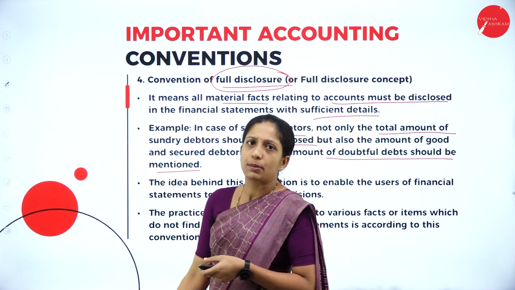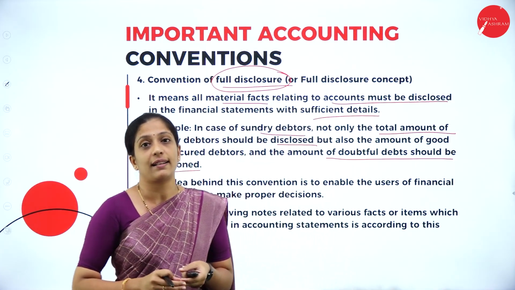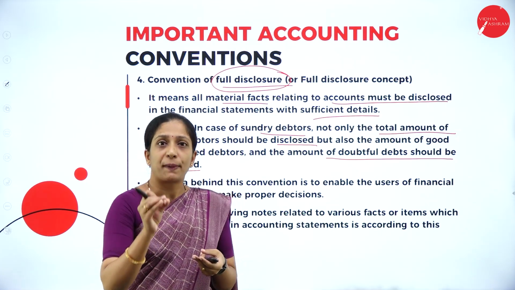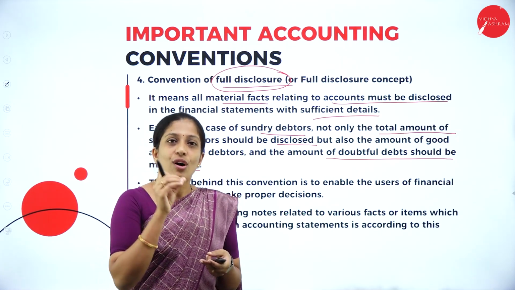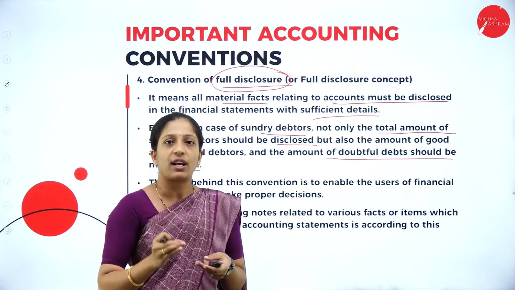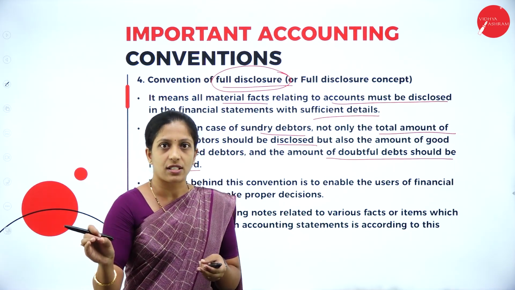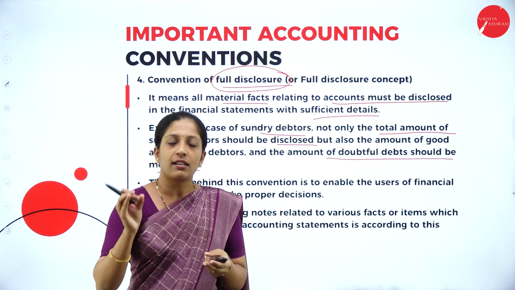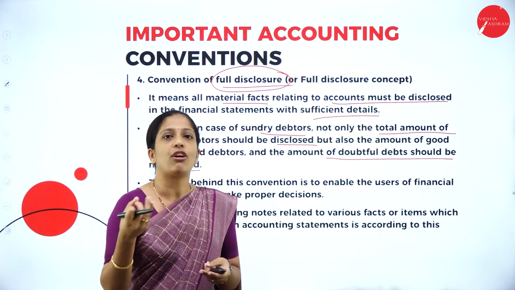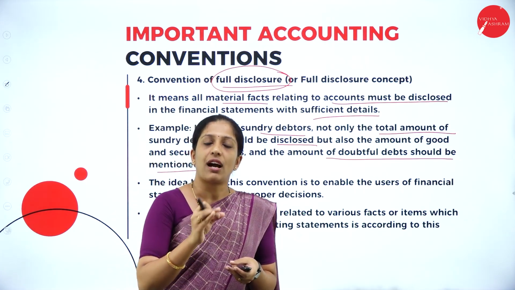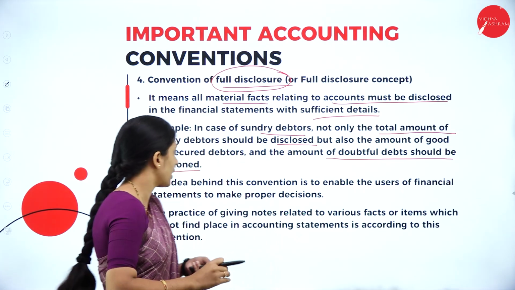So you might have experienced it. When you are writing in the balance sheet, on the asset side, you will write the debtors minus PDD, minus RBD. So all these you will show. In the same way, for example, if there is a fixed asset, you will write machinery minus depreciation. Suppose you directly deduct and write in the outer column, you will not be able to understand later on. So wherever necessary, we have to give the proper explanation.